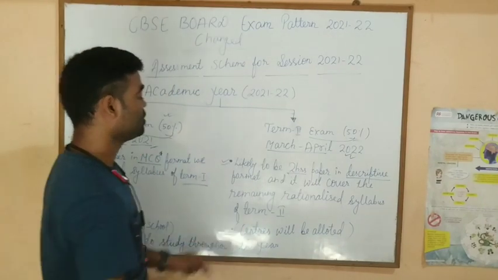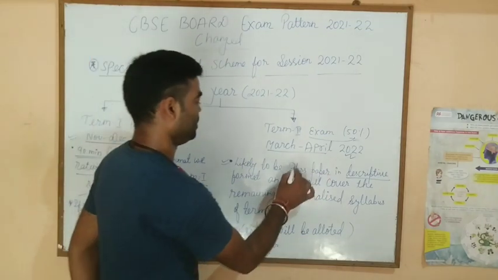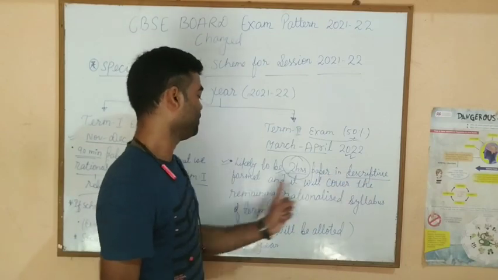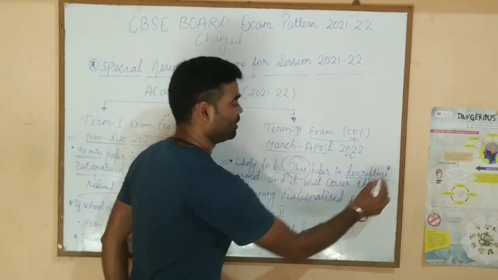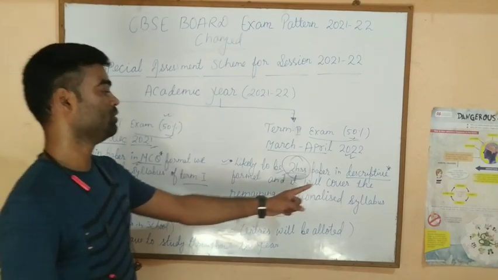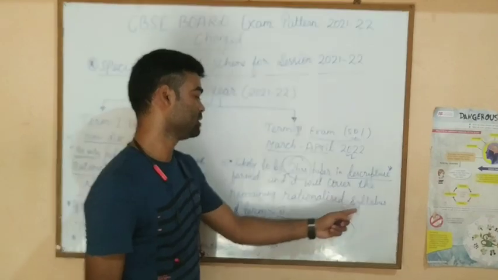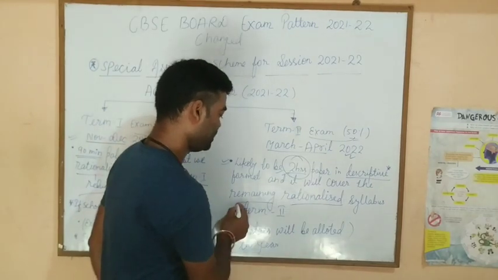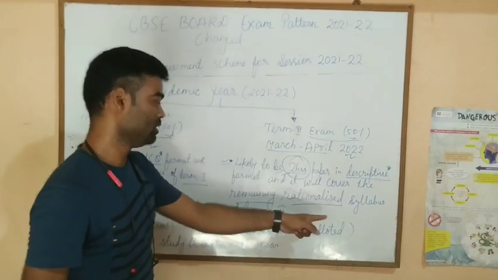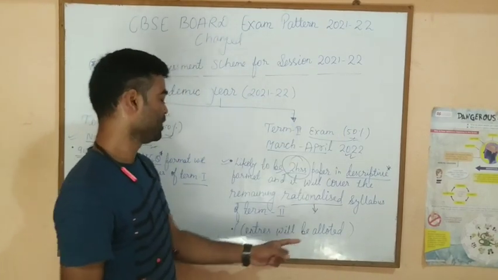Now, term 2. Term 2 is likely to be a 2-hour paper. It means the duration is 2 hours, in descriptive format. Term 1 is of MCQ format and term 2 is of descriptive format. And it will cover the remaining rationalized syllabus. Again, remaining rationalized means the syllabus of term 2 will also be rationalized, it means it will be reduced.